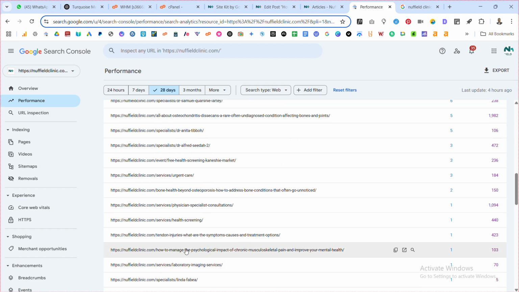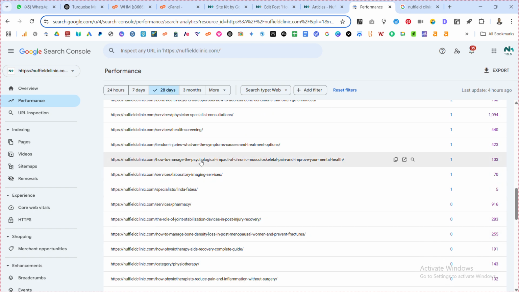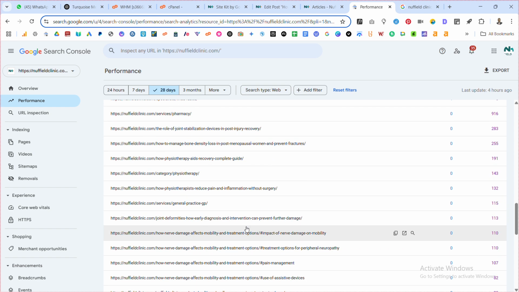That is also doing well. And then how to manage the psychological impact of chronic musculoskeletal pain and improve your mental condition, that is also doing well. How to manage bone density and prevent fractures is also ranking and things like that.